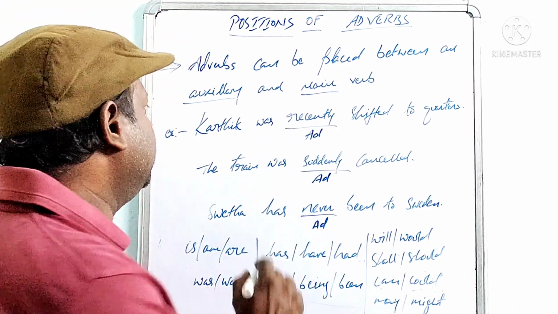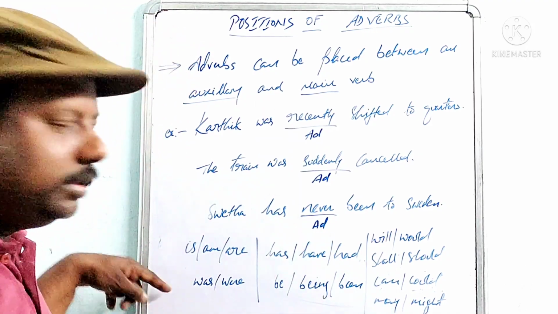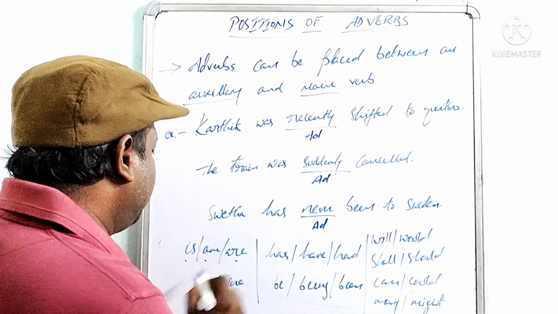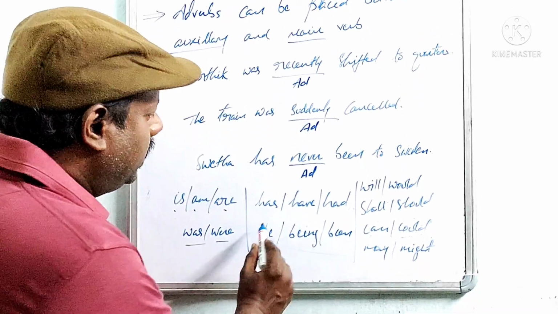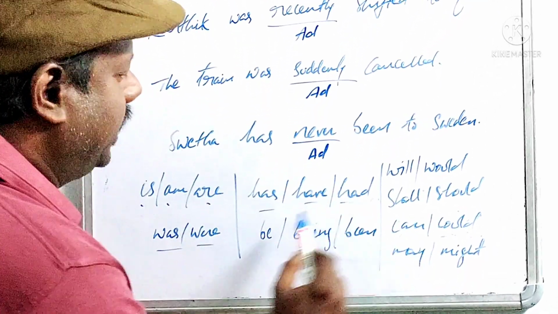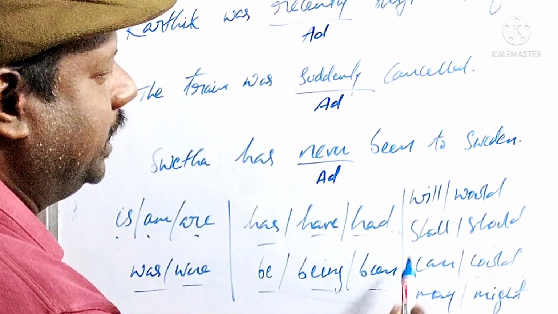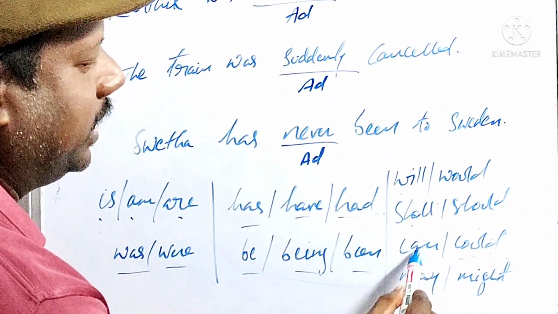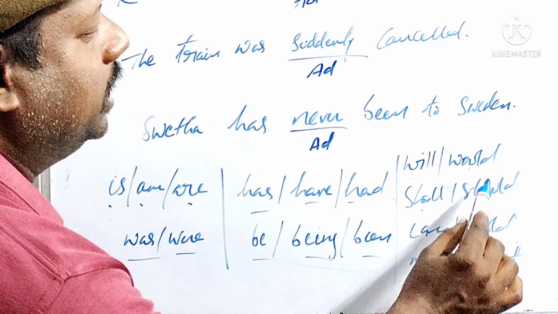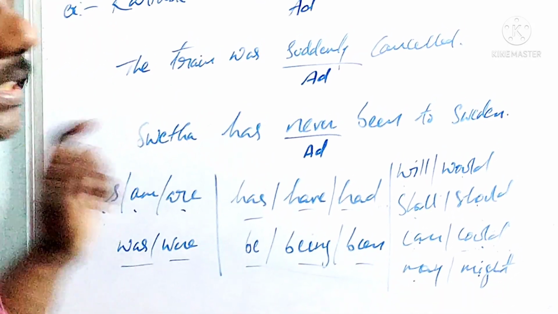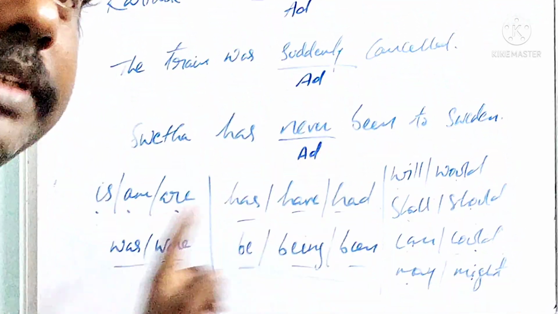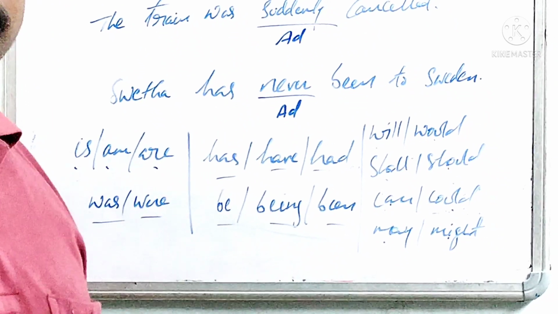What are the auxiliaries here? Is, am, are, was, were, has, have, had, be, being, been, will, shall, can, may, would, should, could, might, etc. These all come under auxiliaries, isn't it?